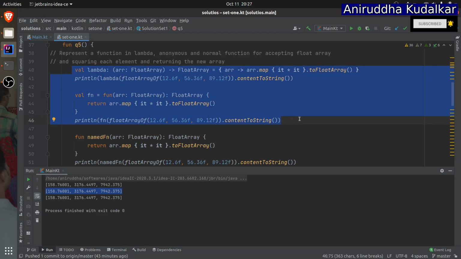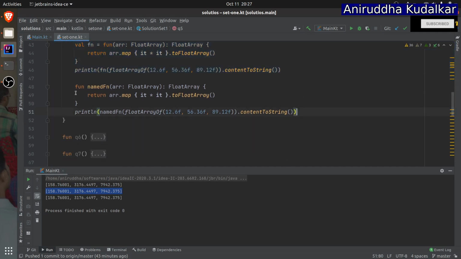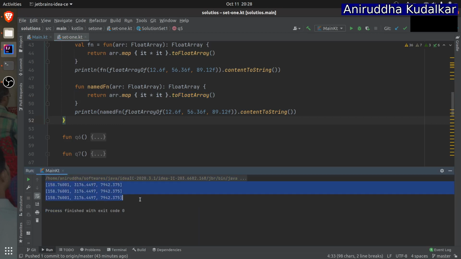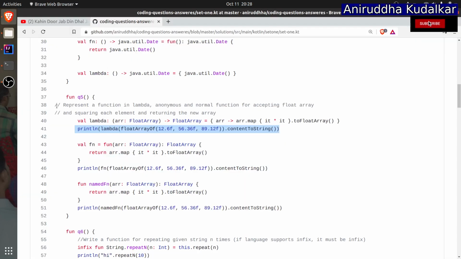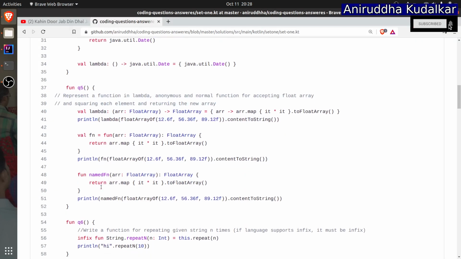There is no difference, one and the same, the representation is different. Then a named function, named fn, you can write abc, pqr, whatever, which accepts an array and returns the float array. Return arr.map, it times it, toFloatArray, again this thing. All three give you the same output. So the question is this, and the answer is this.